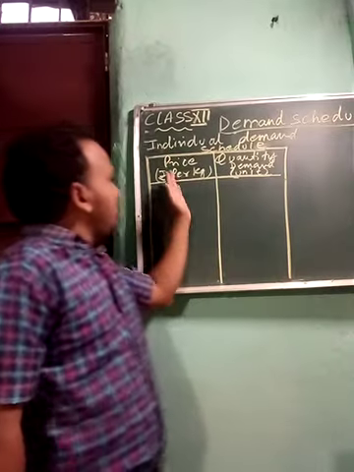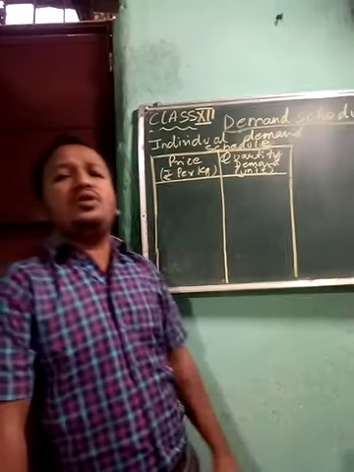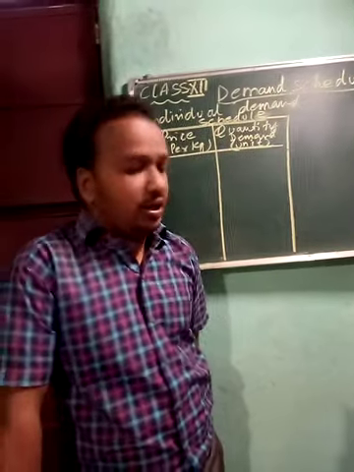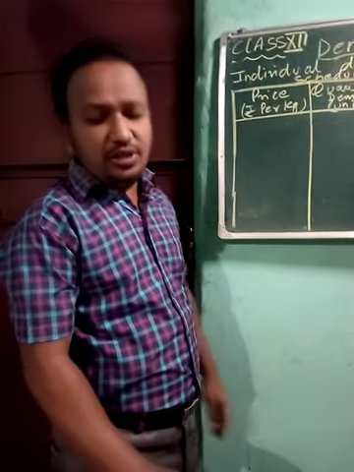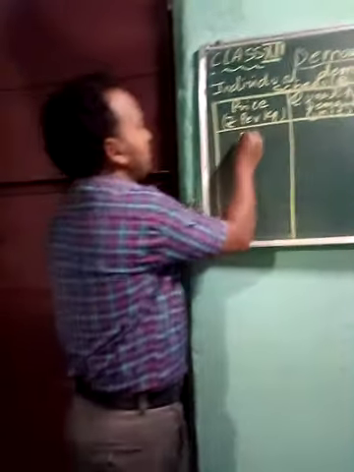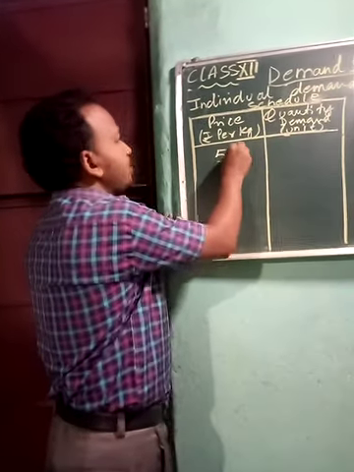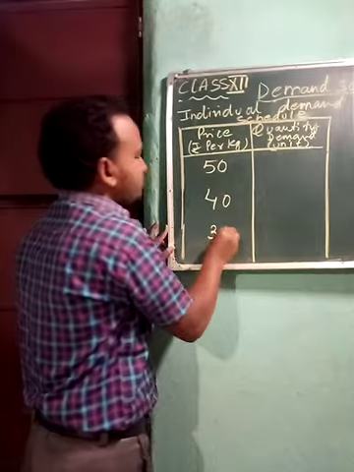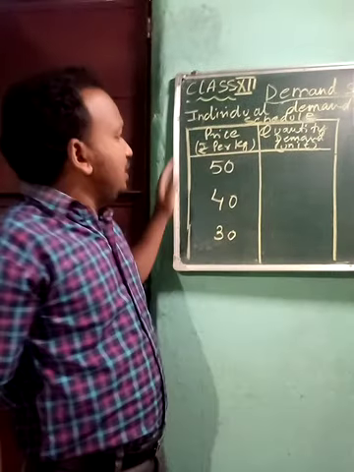Here in the price column, first we need to put prices. We can take three or four prices. First I'm taking 50, 40, 30, in decreasing order.